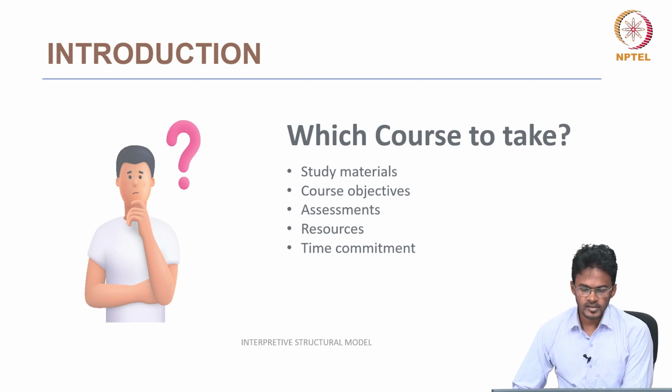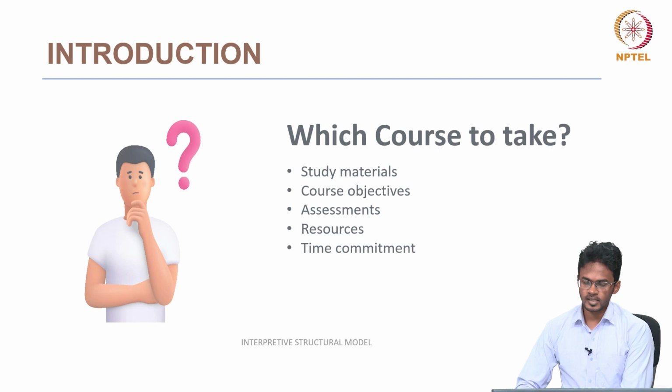One example is in a semester: at the beginning of the semester a student should take an elective. To choose this elective, maybe out of 5 or 6 electives, we have to choose one, and the factors considered are study materials. Are there enough study materials for this subject? Then course objectives: are the course objectives aligning with the objectives of the student?